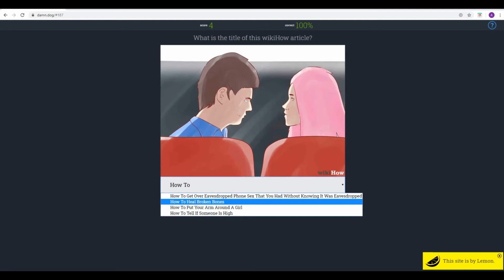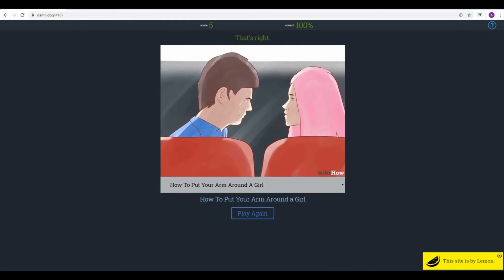Yeah, I'm just curious, because if you look at the angle at which he's facing her, it's like he's directly facing her. If you're sat next to someone, putting your arm around them at the cinema, you won't be facing them directly. Yeah, that's true. Kind of weird, but having said that, how to put your arm around a girl's still the one that leaps out. Yeah. Shall we go with that one? Oh, can we keep the 100% record? Yeah, let's do it. The arm around the girl. Yeah, yes! Right. Okay, yeah.